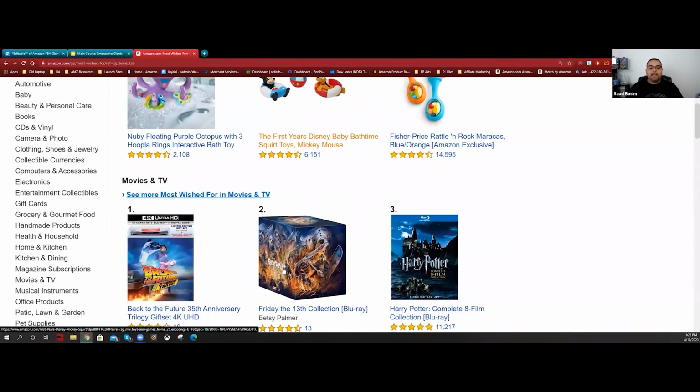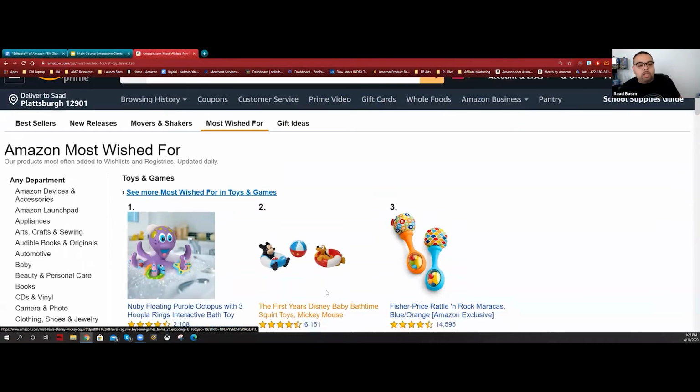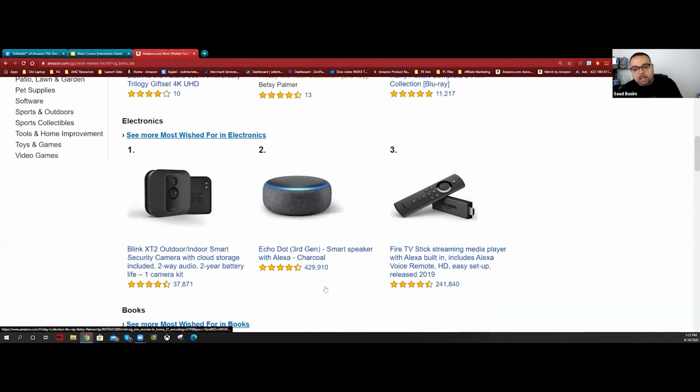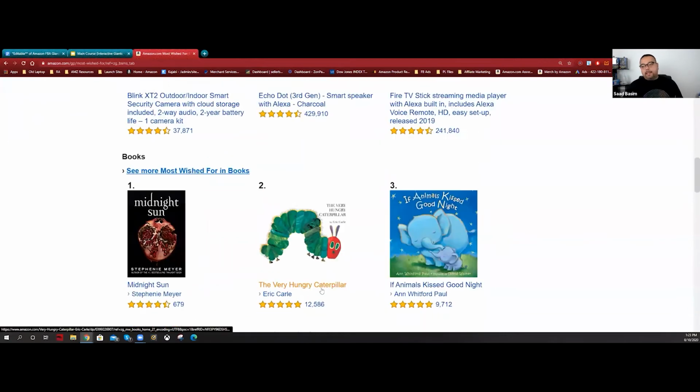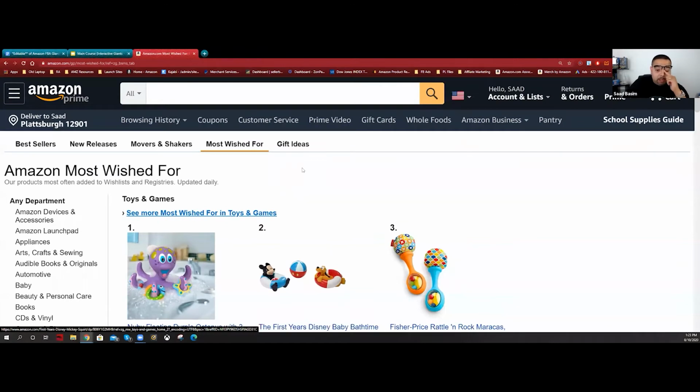Very important, okay? And now we have a new method. It's been trending in the last year, and now it doesn't work as much: if you add a product to a cart, and you add multiple of them, even without purchasing, that's going to help you in ranking. But Amazon is catching up on that. So most wished for is getting some comeback, and I want you to be aware of it. Do not get fooled because you see a product with low volume making $1 million, and all of a sudden you see it's just most wished for. Now, the other one is going to be gift ideas.